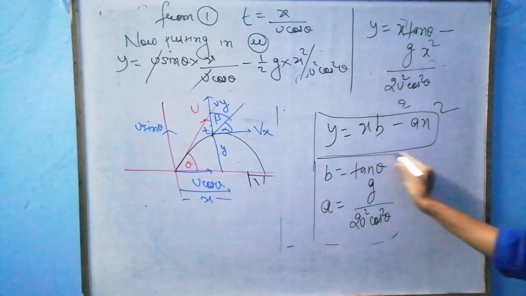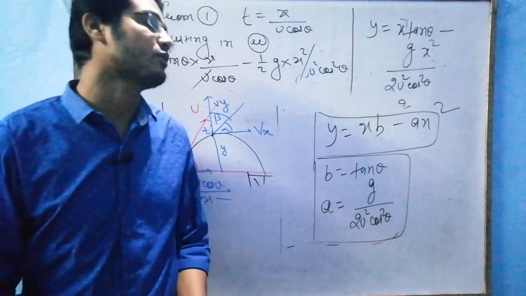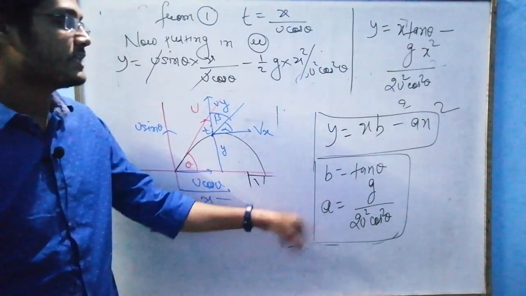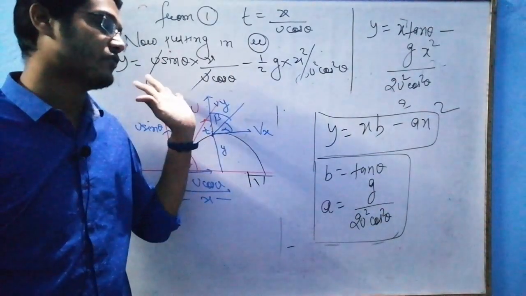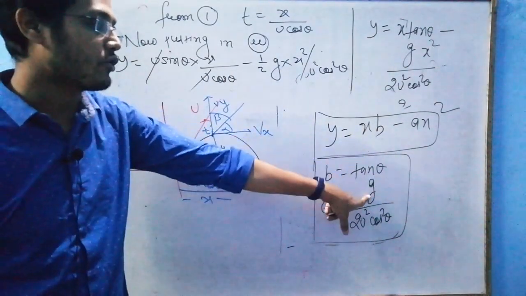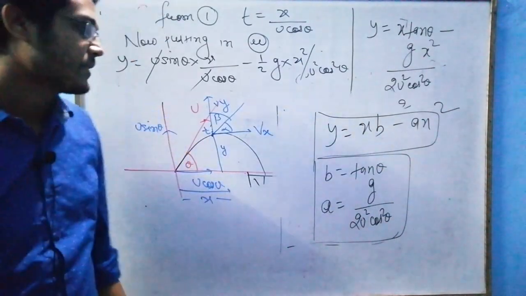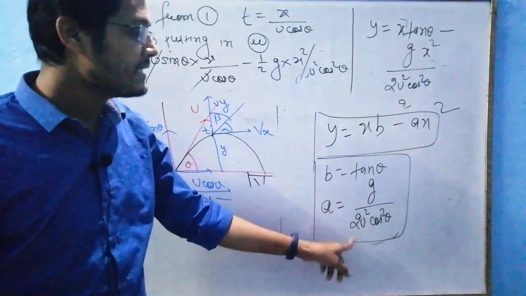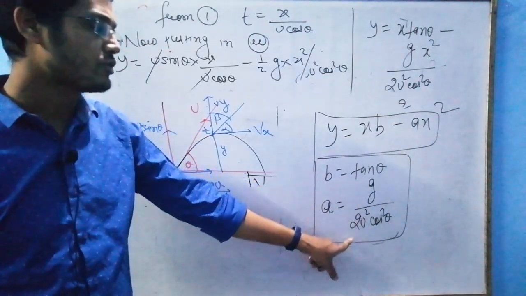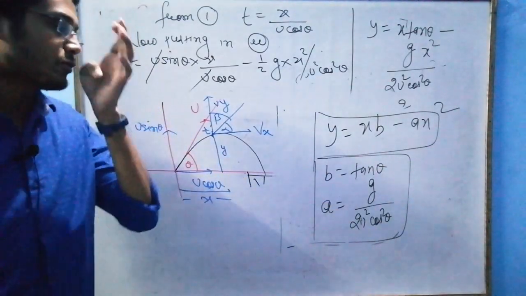This is very important for problem solving. Here b is constant because the angle of projection will not change. Second, a is g upon 2 u square cos square theta. g is constant, 2 is constant, u is constant, cos of angle is constant. So please note it down.